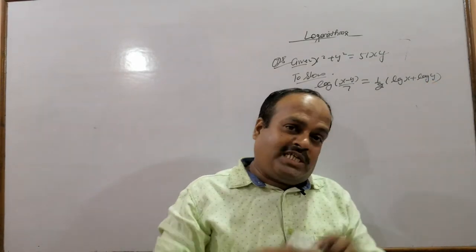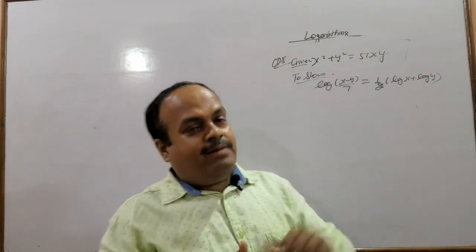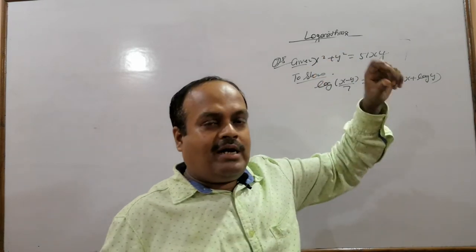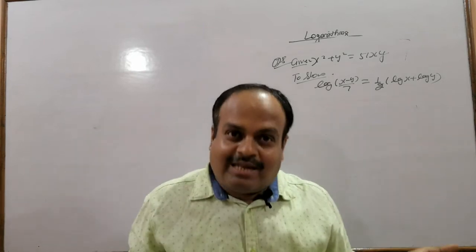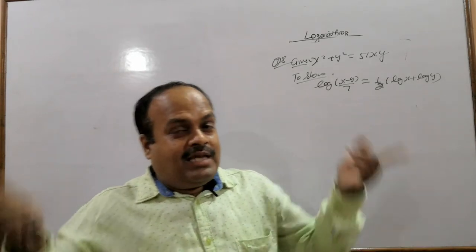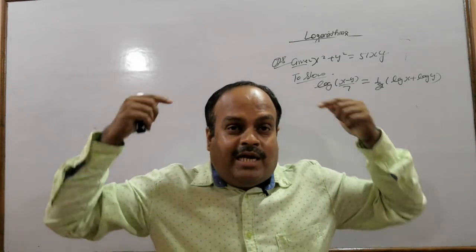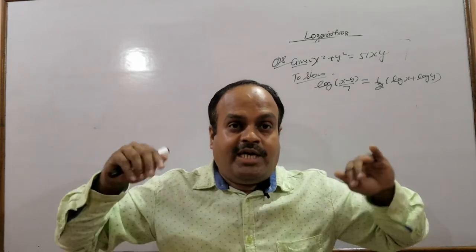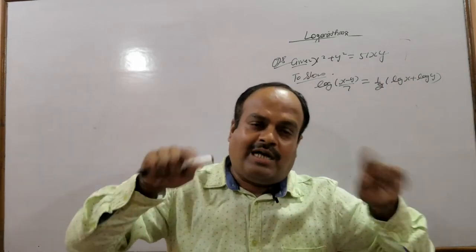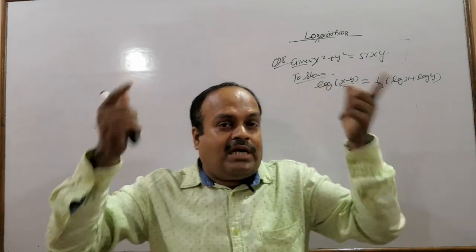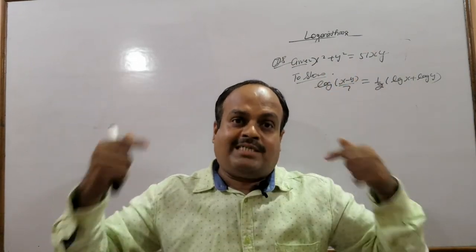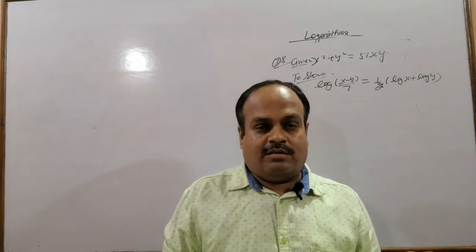Now this is just the opposite. We have an equation without log and we want to get an equation with log. In the last question we had an equation with log and we removed the log to get the answer. Here we have an equation without log and we want to get an equation with log.